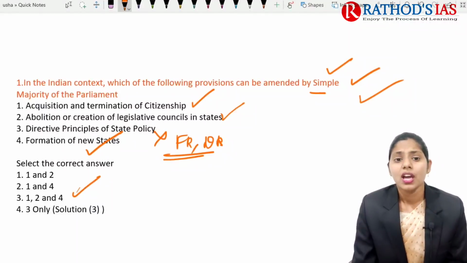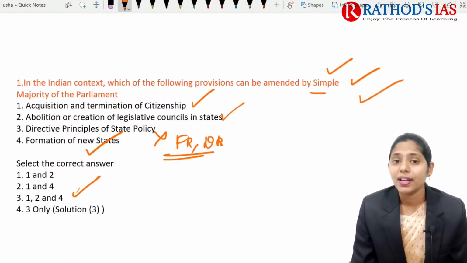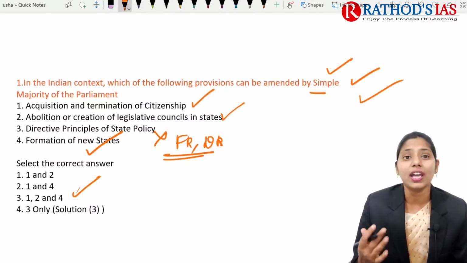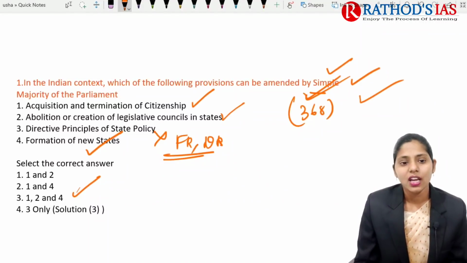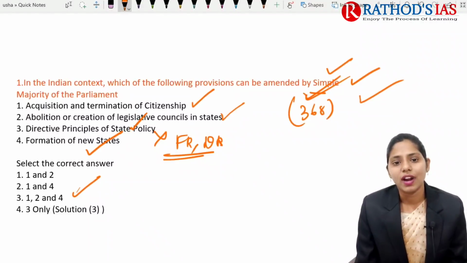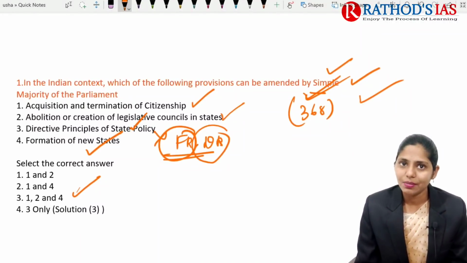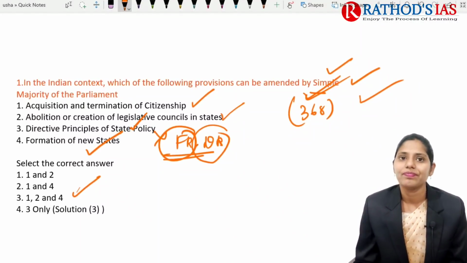Right. There are some important provisions that can be amended by the simple majority that are kept out of Article 368. So you have to remember that. But directive principles of state policy and fundamental rights can be amended only by special majority.